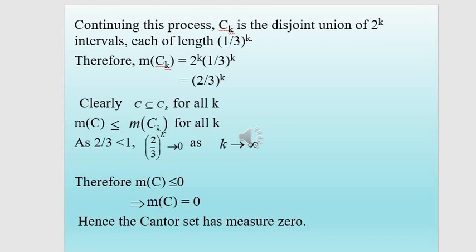Here, C is contained in Ck for every k. Therefore, the measure of C is less than or equal to the measure of Ck for all k. As 2 by 3 is less than 1, 2 by 3 the whole power k tends to 0 as k tends to infinity. Therefore, the measure of C is less than or equal to 0. Since measure cannot be negative, the measure of C is equal to 0. Hence, the Cantor set has measure 0.